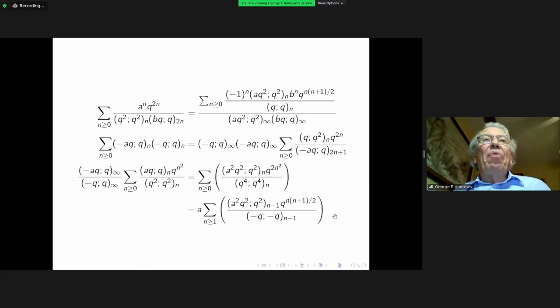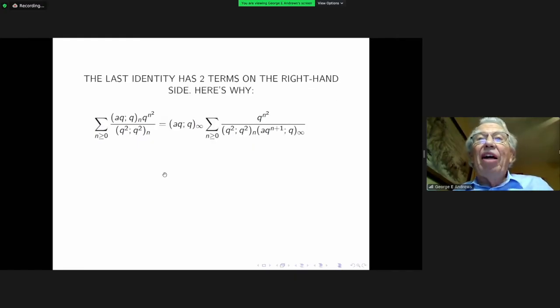So I'm going to take the last series, this series that you see on the left. I'm not going to go through the entire proof of this, but I am going to indicate how that happens, because I need you to see how this can arise, how this can bifurcate into two series, because this is what happens in what I suggest is Ramanujan's discovery voyage for the Mock theta functions.